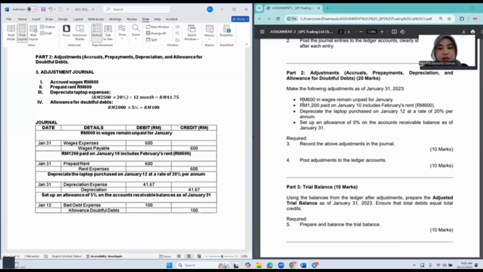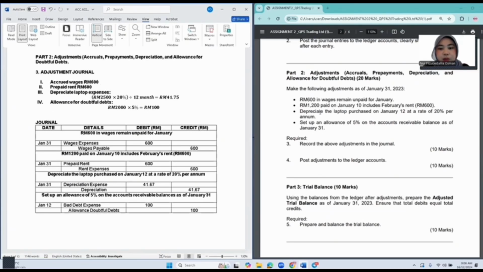So the first one, it says that 600 million in wages remain unpaid for January. So the word unpaid means that the wages is accrued wages. So we need to add adjustment journal. In adjustment journal, accrued wages 600. And then the next one, 1,200 paid on January 10 includes February rent 600. So it mentions here it already paid on January 10 1,200 for rent, but it also pay for another 600 in February. So this is called as prepaid rent 600.